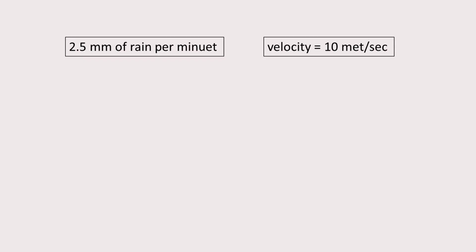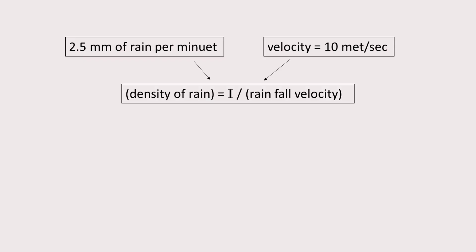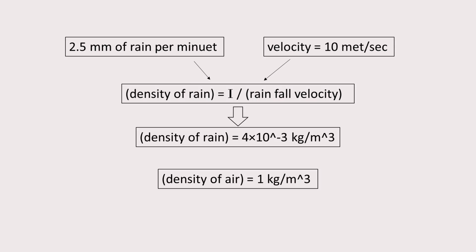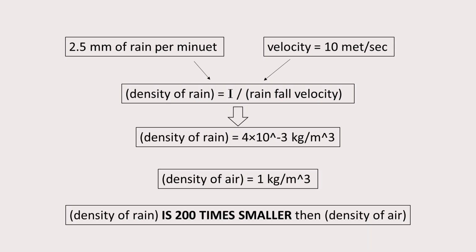When you do the math of the rain intensity and velocity, the density of the rain ends up being 4 grams per cubic meter. In comparison, air has a density of 1 kilogram per cubic meter. This means that the density of the hardest rain New York could experience in 50 years is 200 times smaller than the density of air. If we take this result and add the drag coefficient, then to no one's surprise, the drag coefficient changes almost nothing, so the drag from the raindrops is completely negligible.